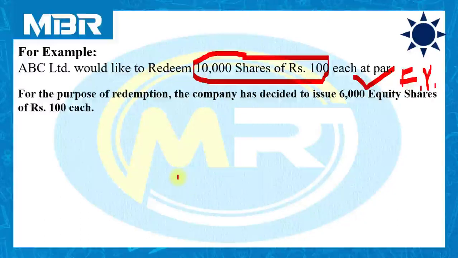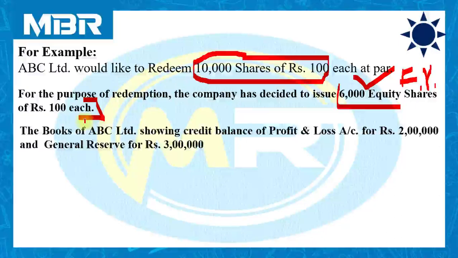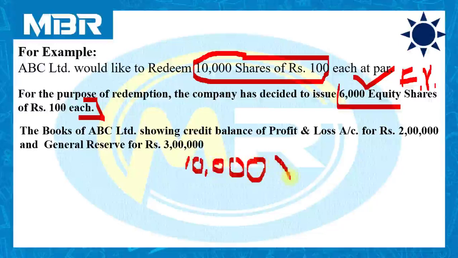Now, for the purpose of redemption, the company has decided to issue 6,000 equity shares of rupees 100 each, and the books of ABC Limited show a credit balance of profit and loss account of rupees 2 lakhs and a general reserve of rupees 3 lakhs. Now, from these data, you can arrange the fund. First of all, you need to check what is the total requirement of the company. How many shares we have to redeem? 10,000. What is the face value of the company's RPS?